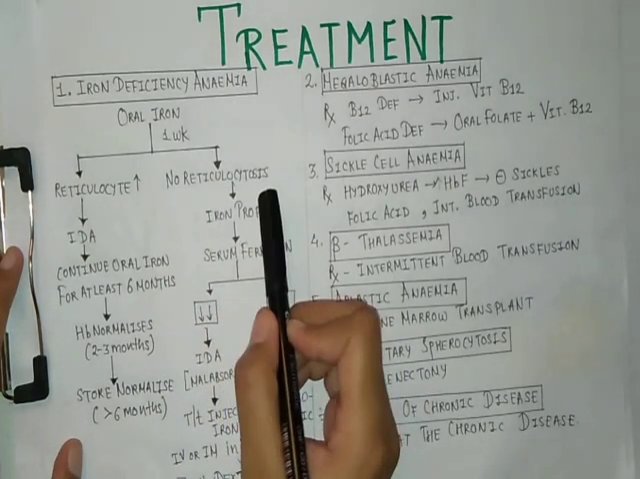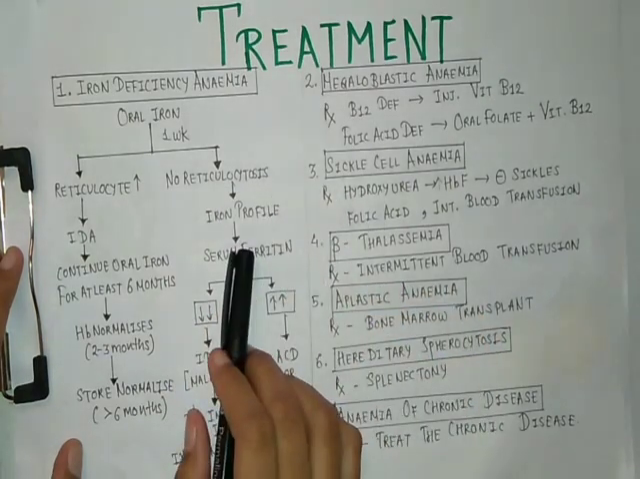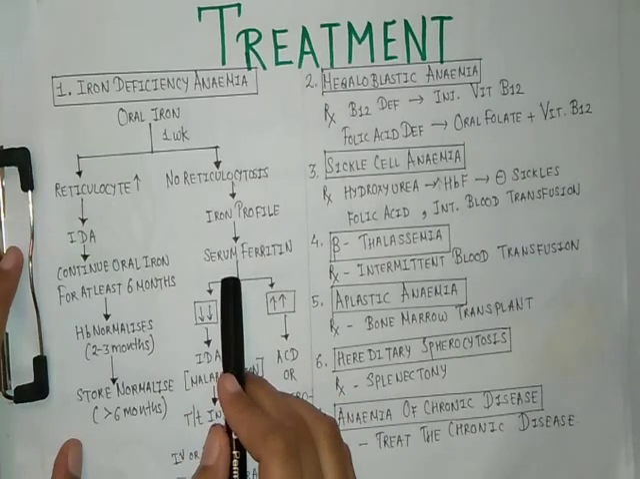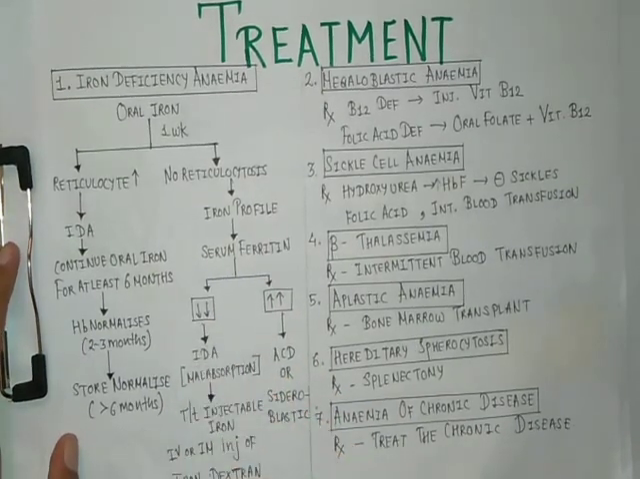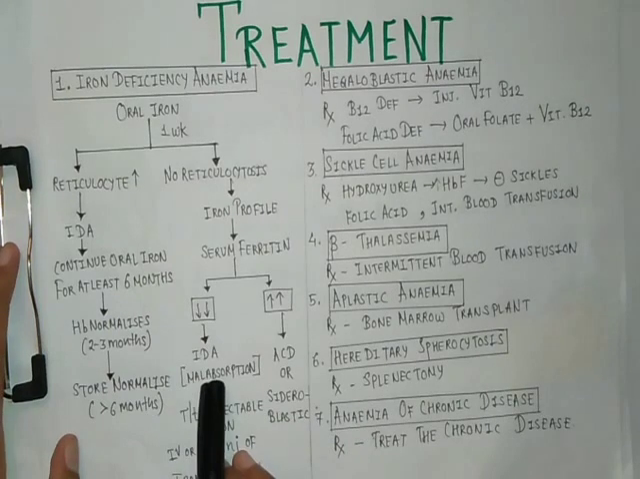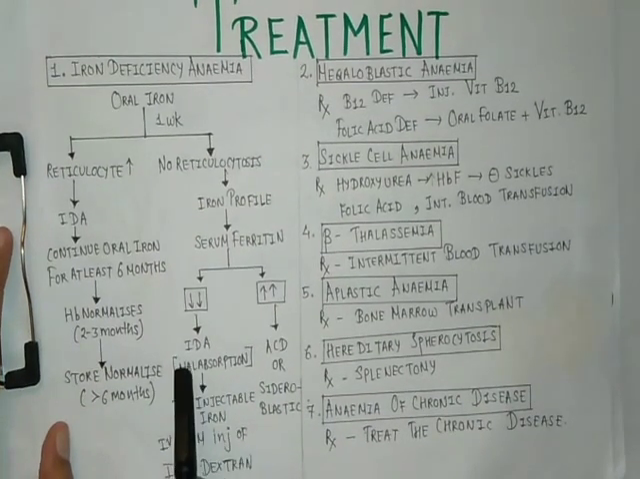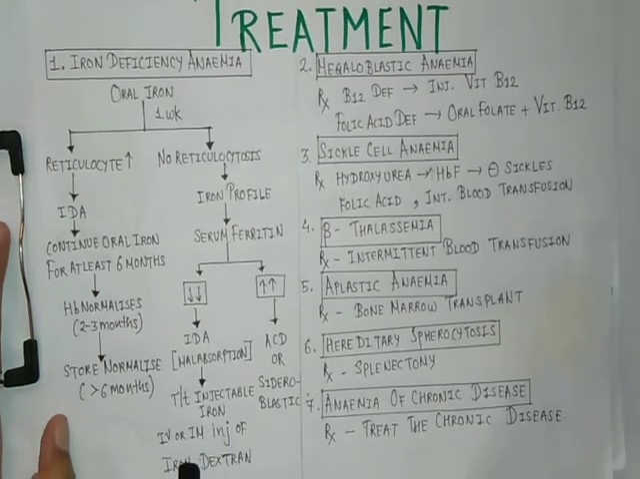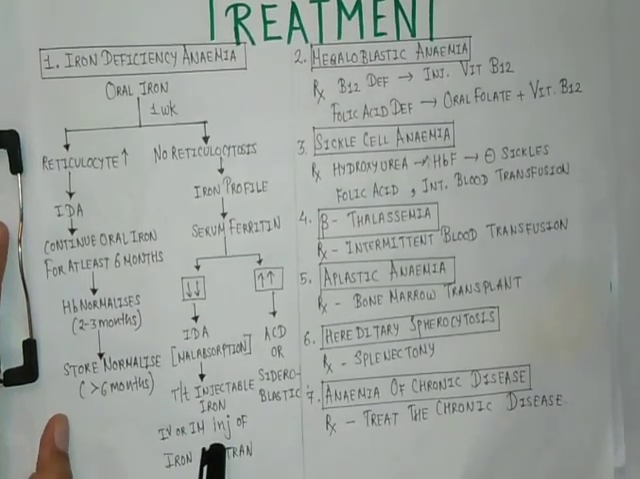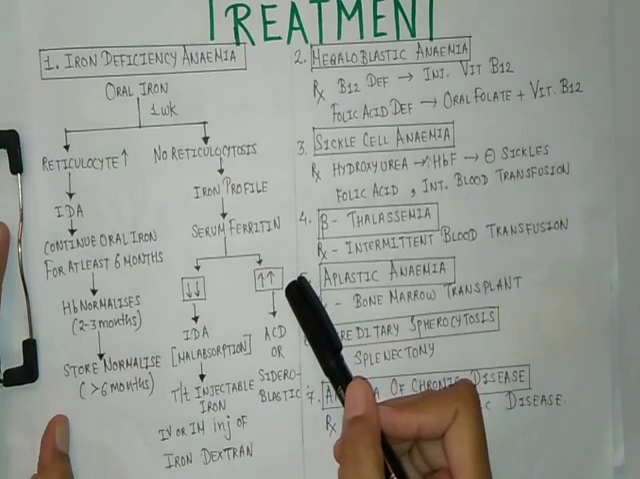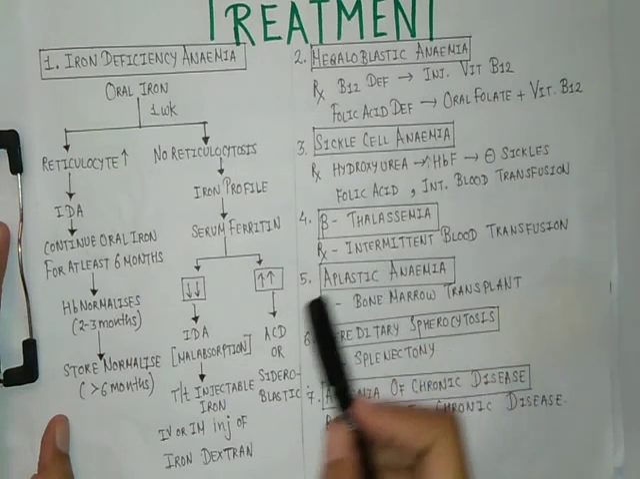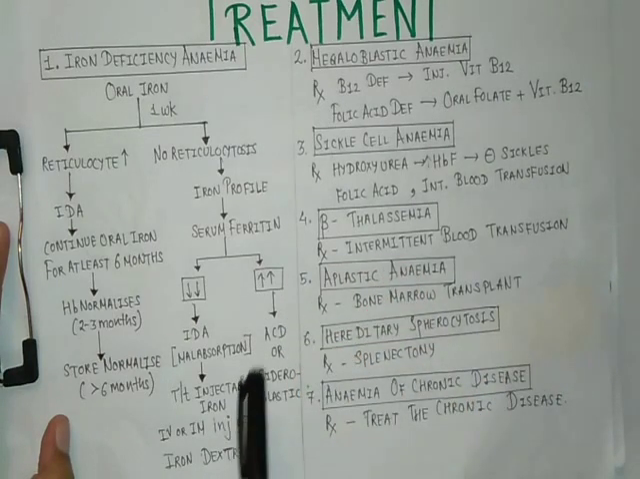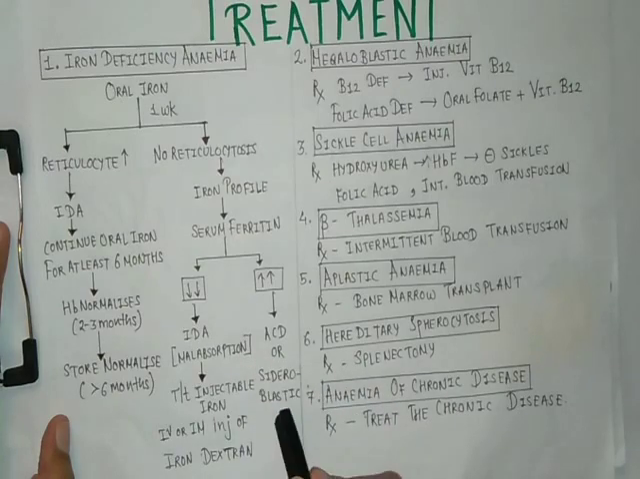If there is no reticulocytosis, then we have to check the iron profile. In that we will check serum ferritin. If there is decrease in the serum ferritin level, we will confirm that it is an iron deficiency anemia, but it is due to malabsorption. The treatment here is injectable iron in the form of iron dextran, which is given IV or IM. If there is increase in the serum ferritin, it can be confirmed as anemia due to chronic diseases or sideroblastic anemia.